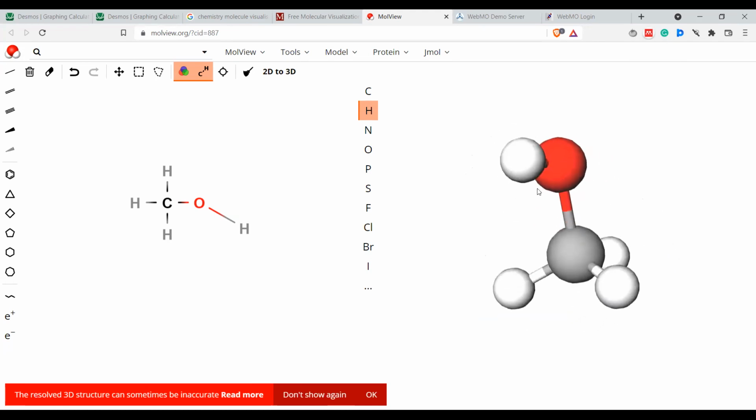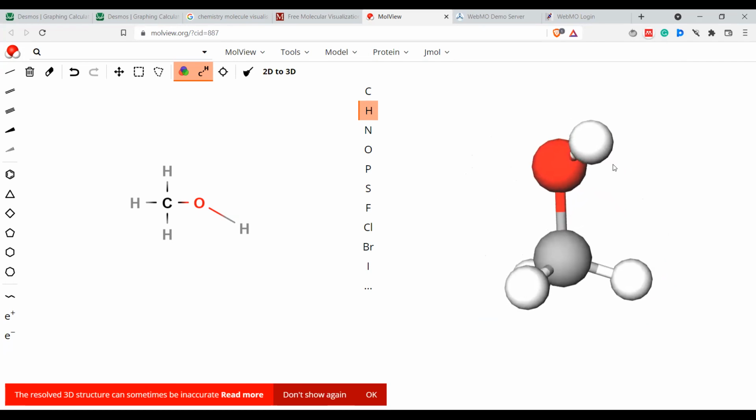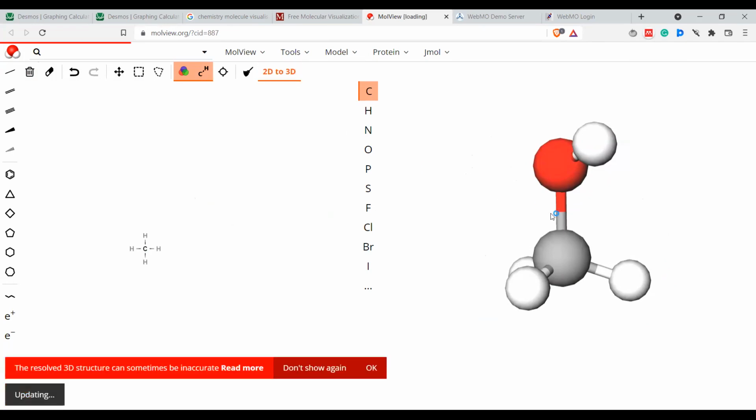So you can visualize these things if you want. Let me get this as hydrogen. Where does delete happen? Okay, it deletes completely. 2D to 3D.